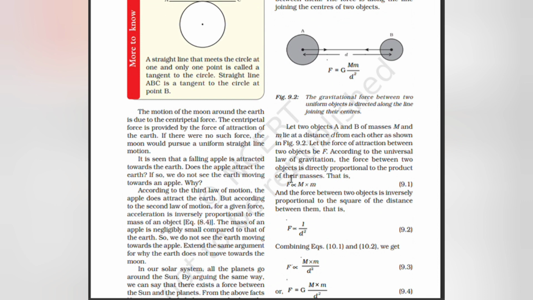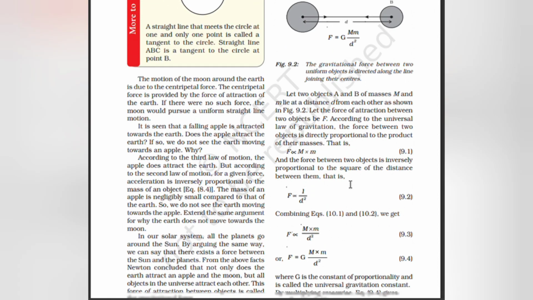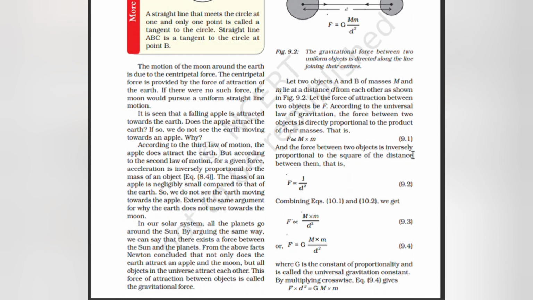According to the universal law of gravitation, the force between the two objects is directly proportional to the product of the masses, F proportional to M into m. And the force between the two objects is inversely proportional to the square of the distance between them, F proportional to 1 by d squared. So F is proportional to M into m by d squared.